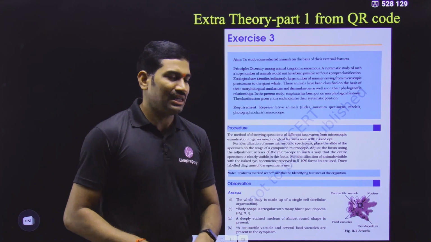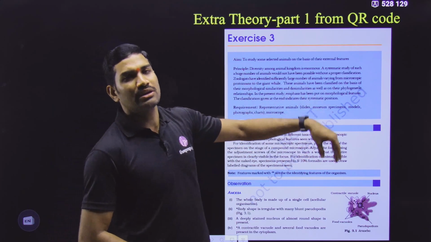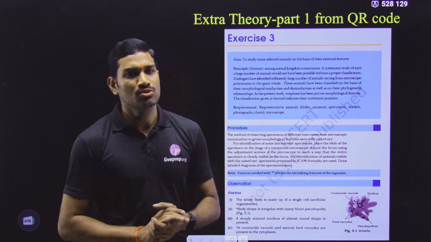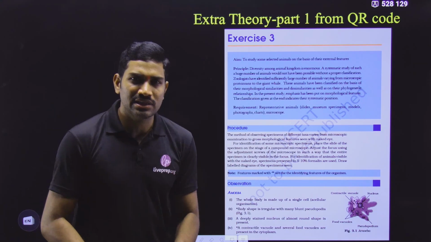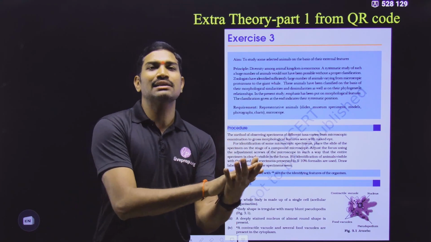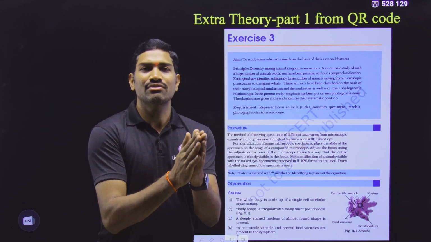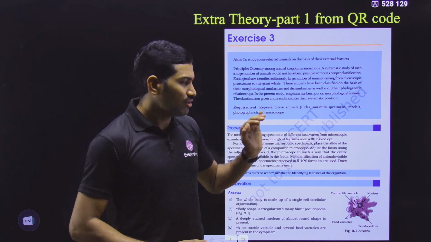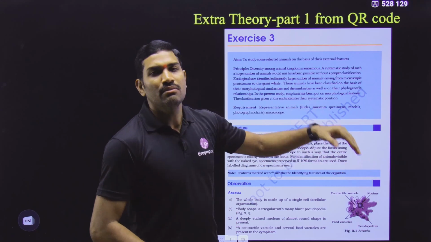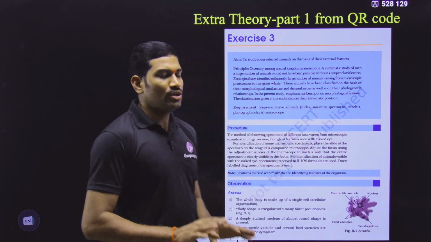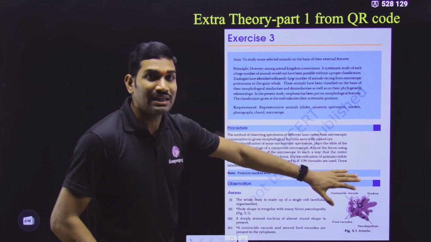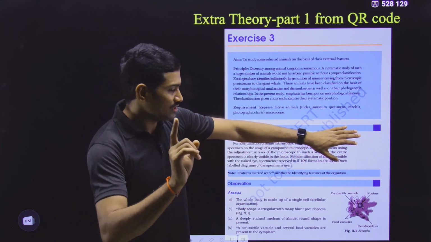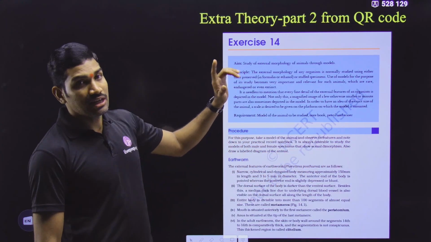That is the reason why, as and when a particular chapter is completed, please go through this QR code content also, so that it will be very easy. Since the chapter is recently completed, you can easily relate the information and understand the content. So my suggestion is, once the chapter is completed, please complete the QR code content also. In this way they have given one PDF for extra theory information.